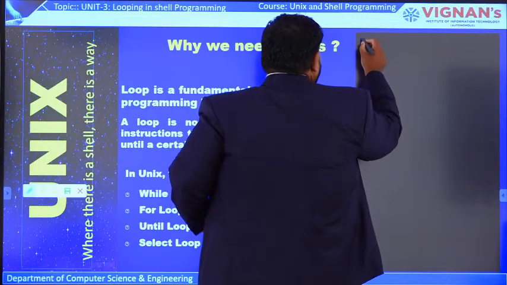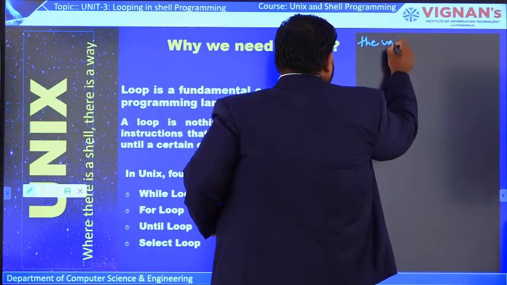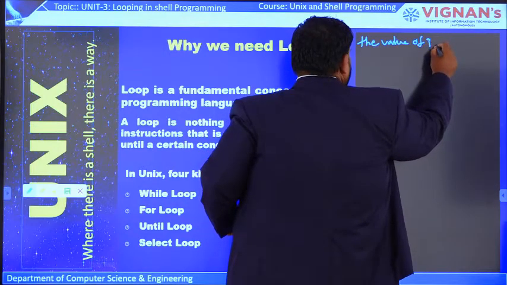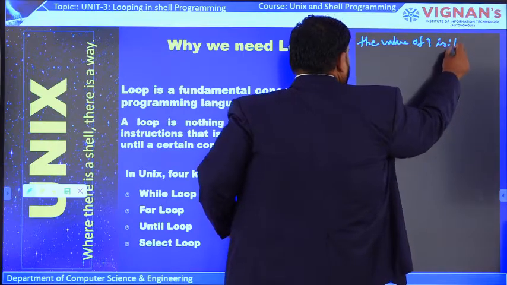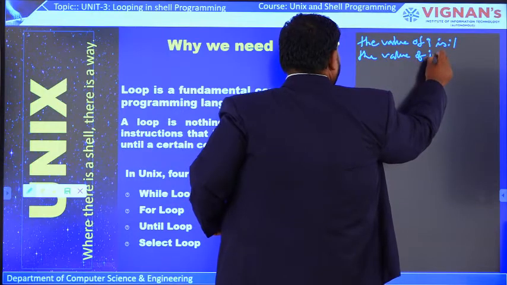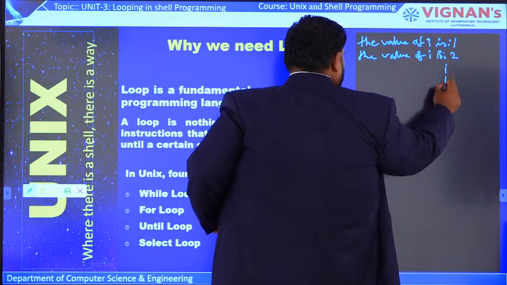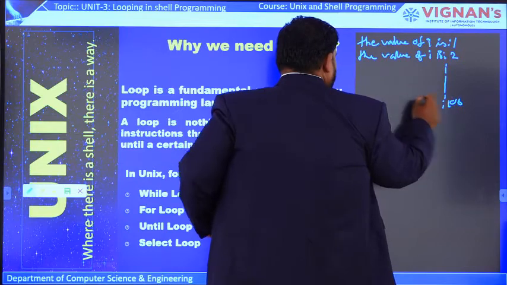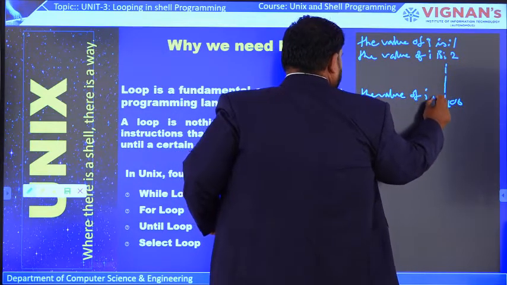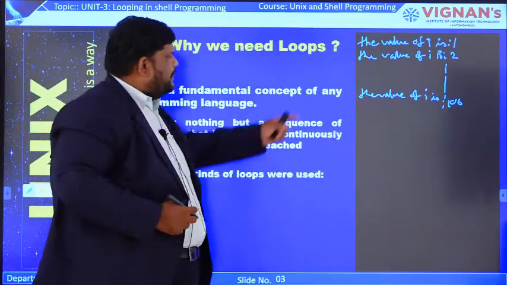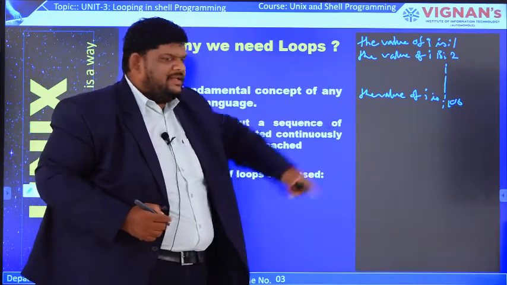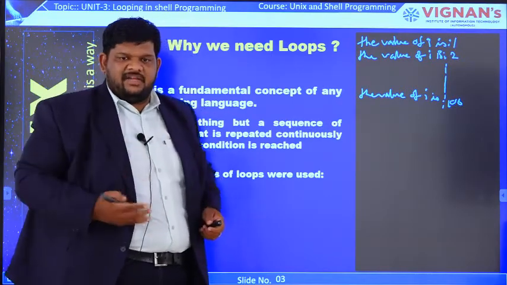Assume I want to print this output: the value of I is 1, the value of I is 2, and so on up to the value of I is 100. To print this output, the value of I is 1, the value of I is 2, and so on, we would need 100 statements.